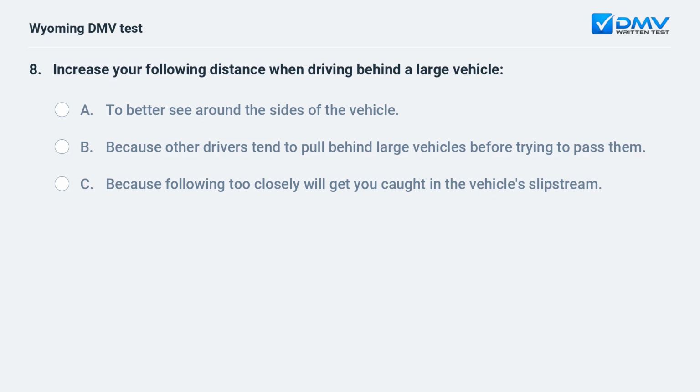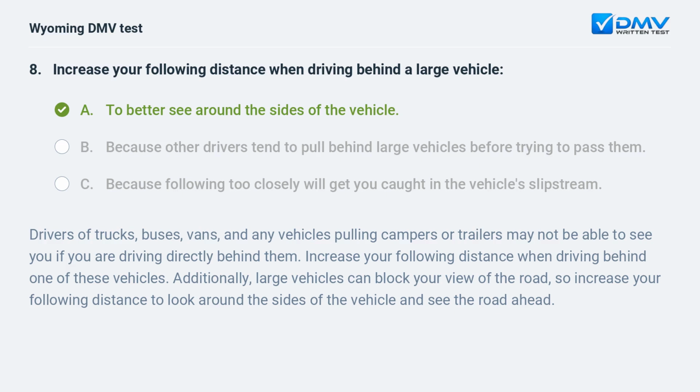Increase your following distance when driving behind a large vehicle. A. to better see around the sides of the vehicle. B. because other drivers tend to pull behind large vehicles before trying to pass them. C. because following too closely will get you caught in the vehicle's slipstream. A. to better see around the sides of the vehicle.